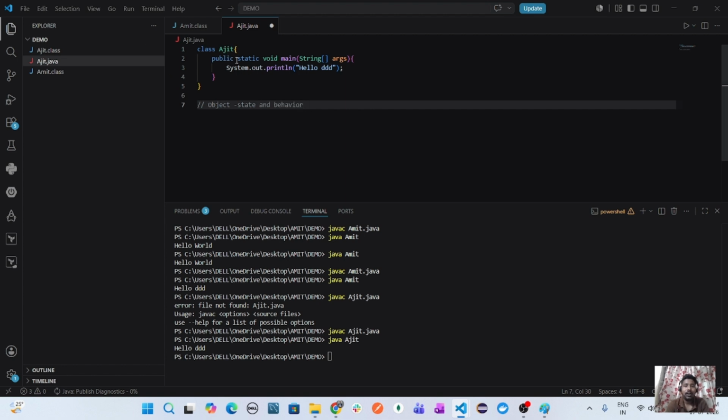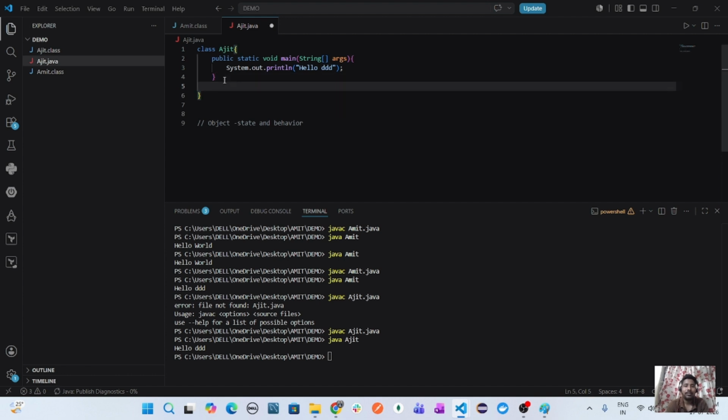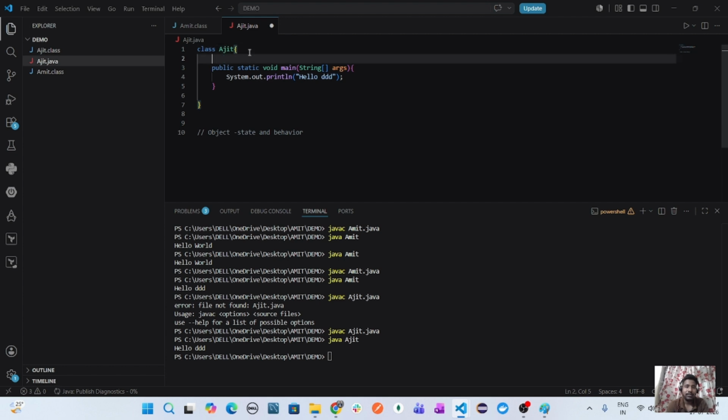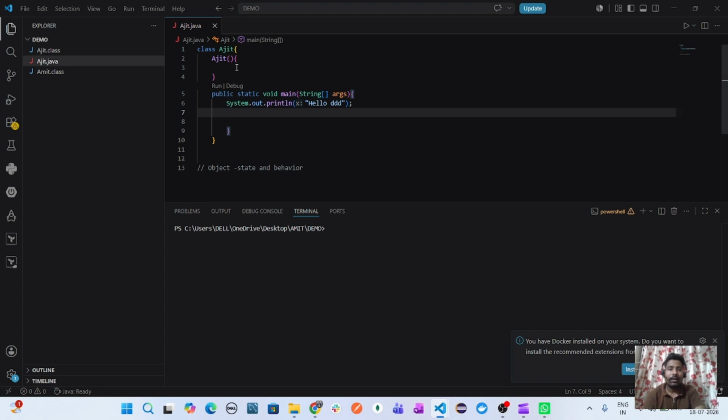So to call a method, like if I want to call this method in another class, I have to create an object of this class. I'll just create an object and show you how the object works.